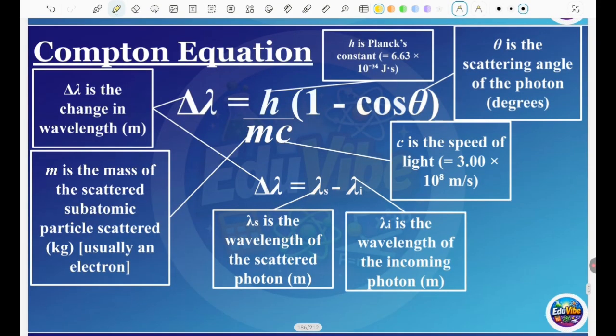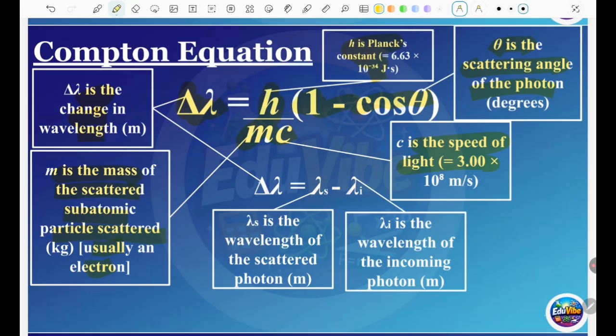And we have the quantum equation. The delta, because we are dealing with wavelengths: delta wavelength is equal to h upon mc, where m is the mass of the subatomic particle, usually the electron, and c is the speed of light. And we have 1 minus cos theta, where theta is the scattering angle. When photons scatter off a metal or any surface, they make some angle, so that's why we have an angle. h is Planck's constant, and this is the change in wavelength.